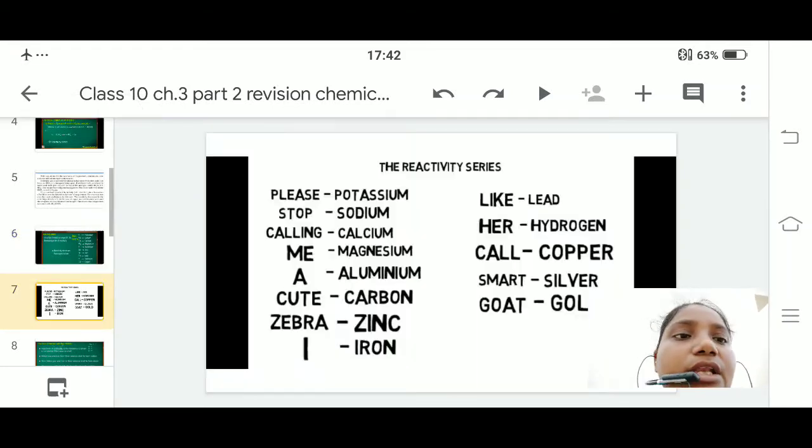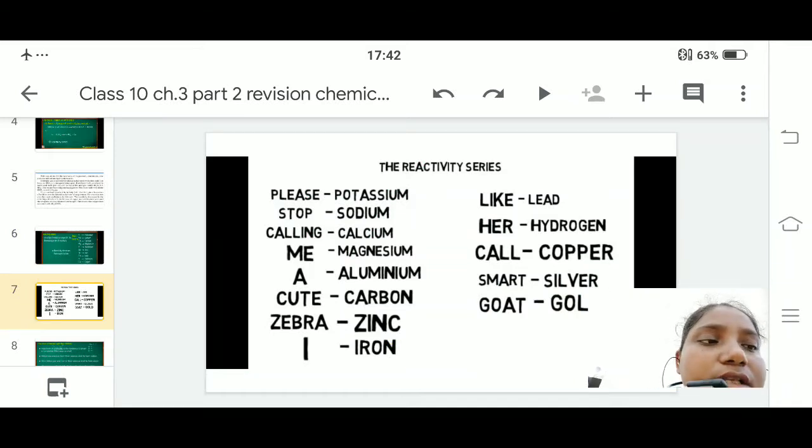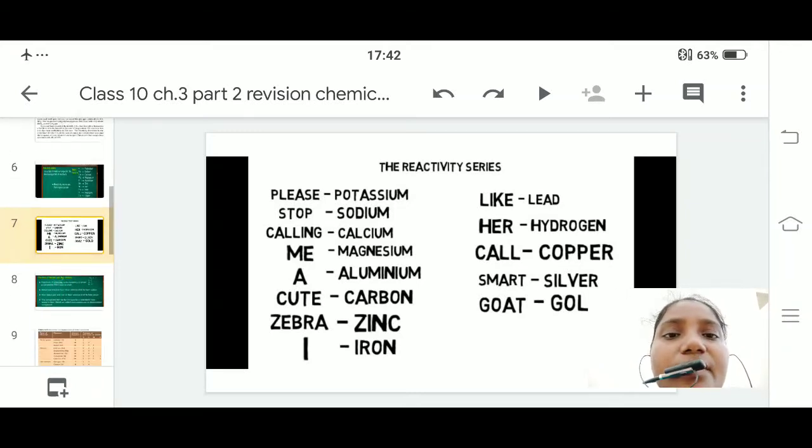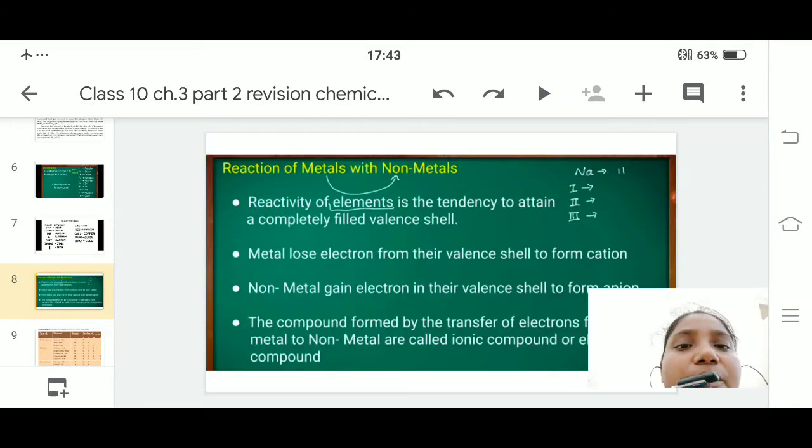You can use this mnemonic to learn all the reactivity series elements: please stop calling me a quick zebra, I like her call smart goat. You do not need to write this in the exam, it is just to learn the elements present one after the other.